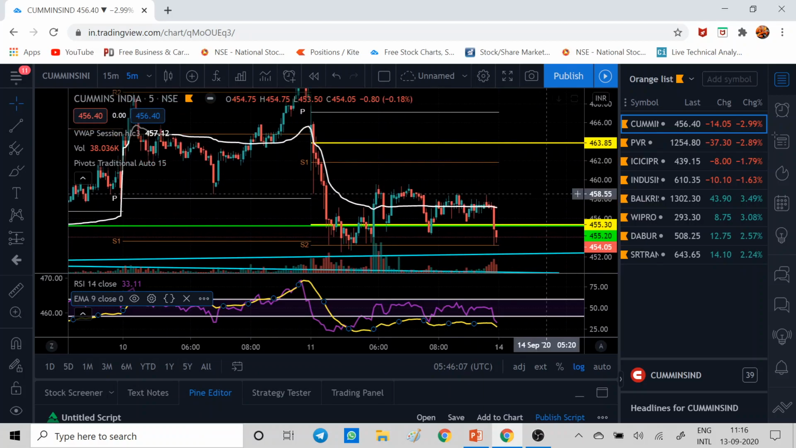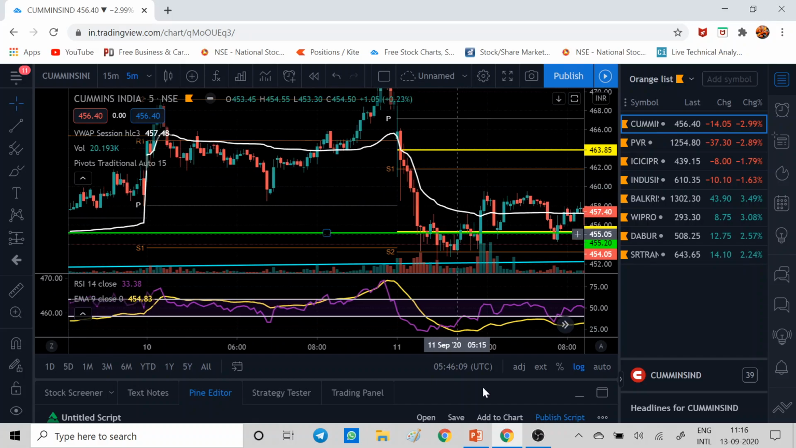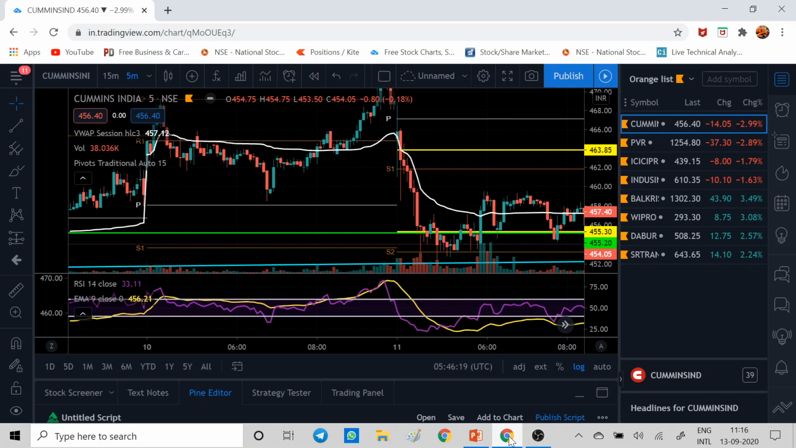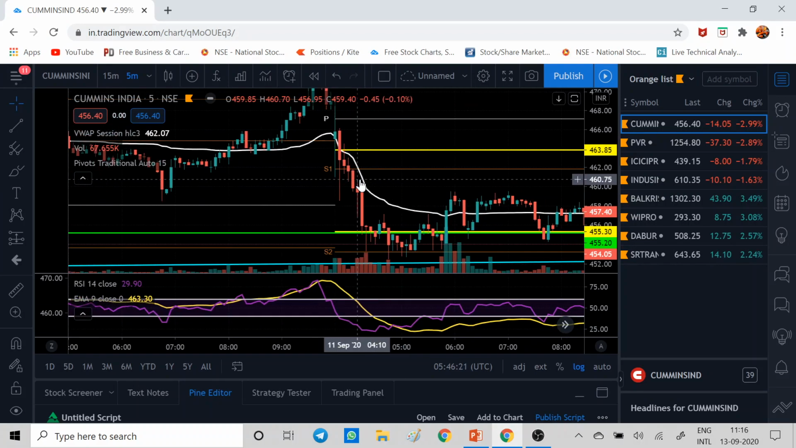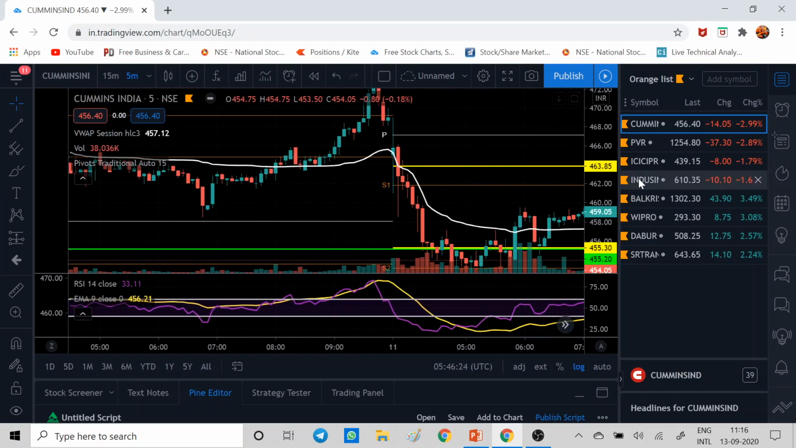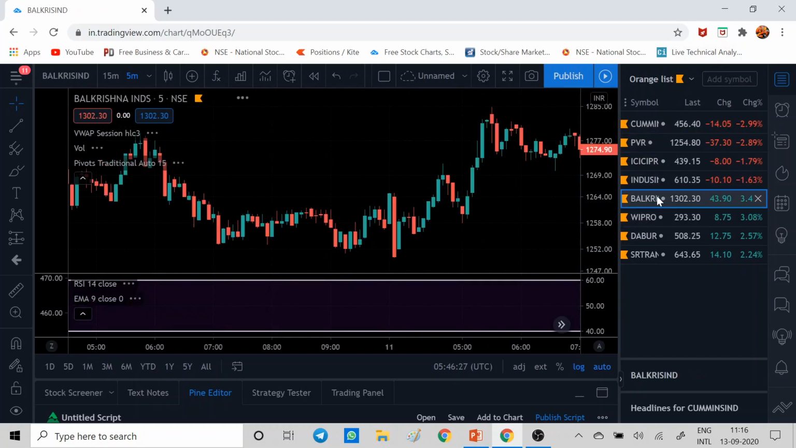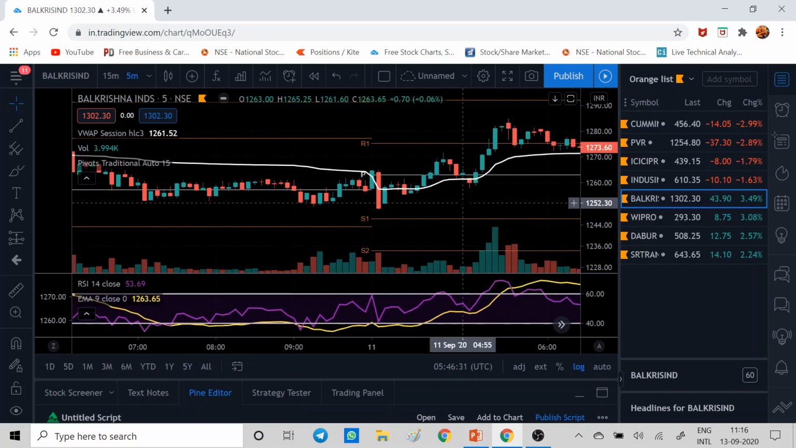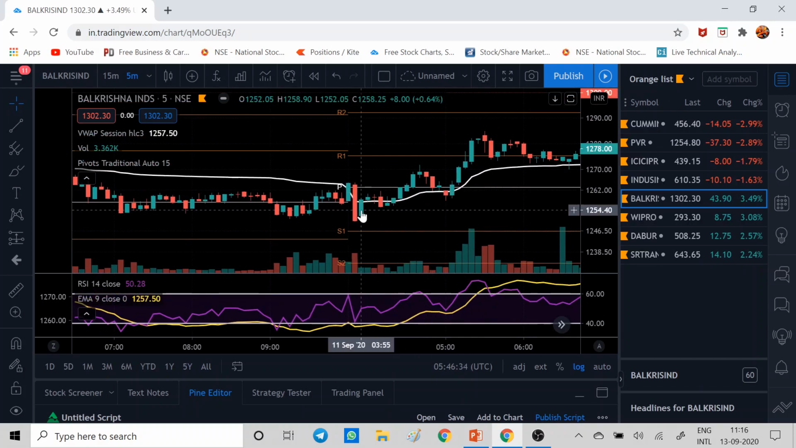Now what will be our buy setup and sell setup conditions? The price should be above VWAP and RSI should be above EMA 9, right? For this technique, what you have to do is search the stocks. Suppose, let me take this one. So how will you get the stocks? You can take any stock you are watching, even index futures also. If these conditions are satisfied, you can take the trade, whatever conditions I'll teach you.